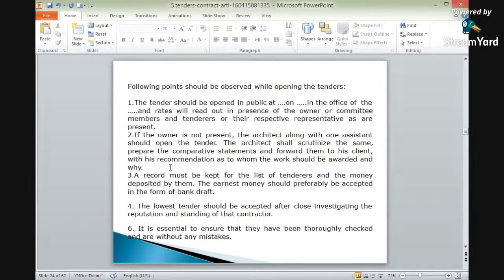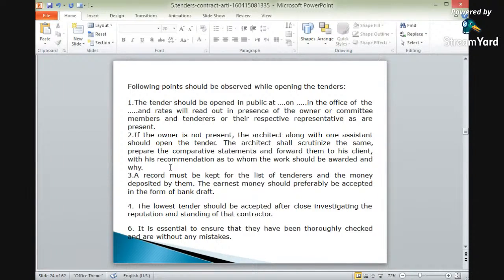Again, a record must be kept of the list of tenderers and the money deposited by them. The earnest money should preferably be accepted in the form of bank draft. Okay? In the form of DD, earnest money will be accepted, and the list will be made of how many tenderers have submitted the tender documents. The earnest money will be accepted in the form of DD, the demand draft.